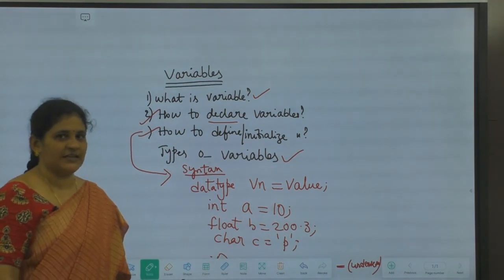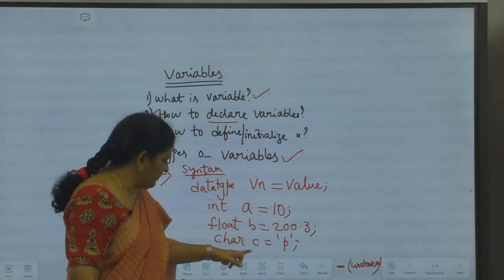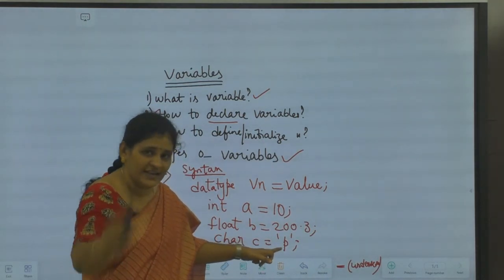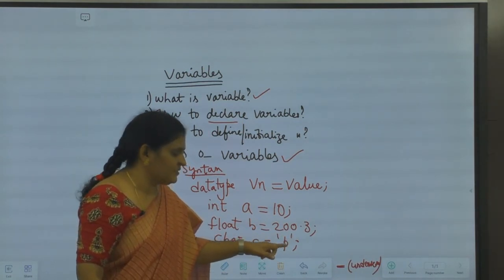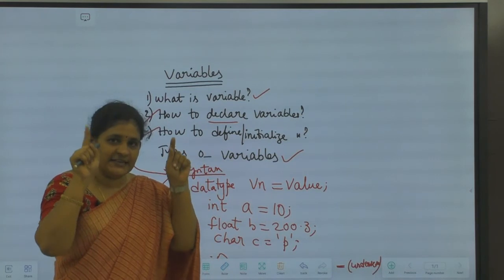Likewise, I can store characters. C is a variable of type character. It can store only a single character but not a group of characters. That single character always needs to be put inside single quotations.